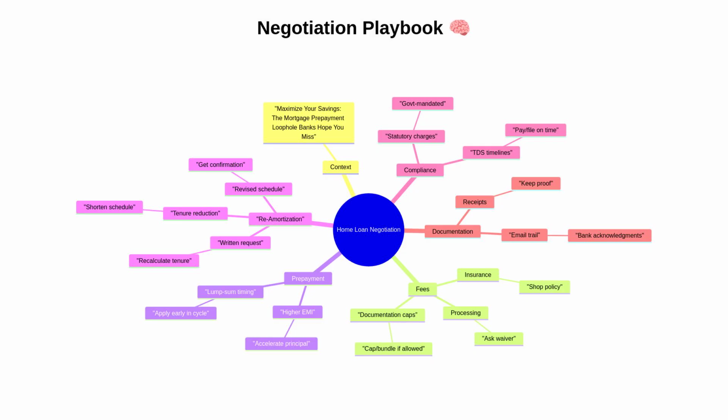This mind map places home loan negotiation at the center. One branch covers fees, highlighting processing fees, insurance, and documentation caps, with actions like asking for waivers and shopping for policies. Another branch covers prepayment strategies, including higher EMI and the timing of lump sum payments. The re-amortization branch emphasizes the written request, tenure reduction, and obtaining a revised schedule. The compliance branch reminds you of statutory charges and TDS deadlines. Finally, documentation focuses on keeping receipts and maintaining an email trail.